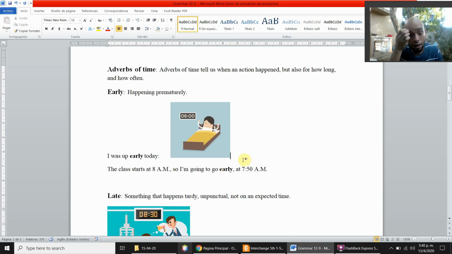Now let's take a look at adverbs of time. Adverbs of time tell us when an action happened, but also for how long and how often. Remember, we have explained lots of times that we use adverbs to modify verbs, to modify other adverbs. Let's take a look.